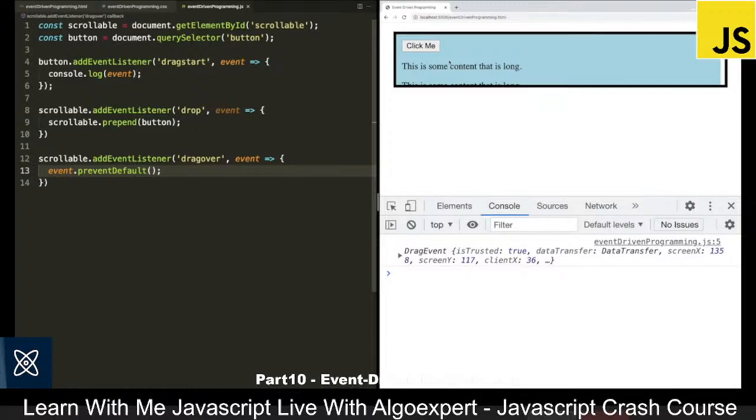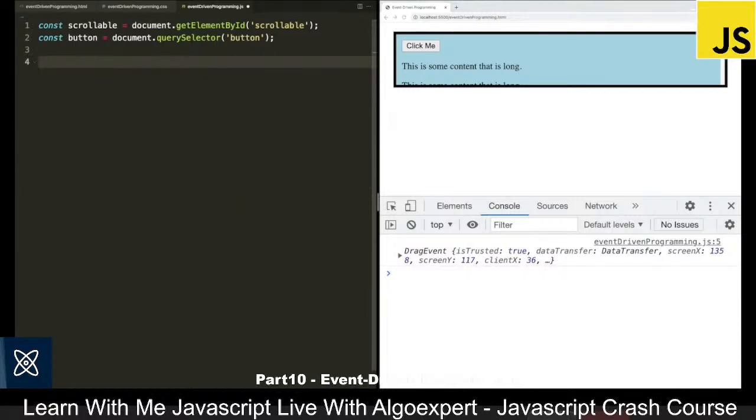Okay, so now let's come back over to the JavaScript. Let's remove this code again. And what I want to look at next is this idea that is known as event delegation. So the concept of event delegation is that sometimes we have some container and we need to run events on the contents of the container. And all of the contents might have the same event listener.